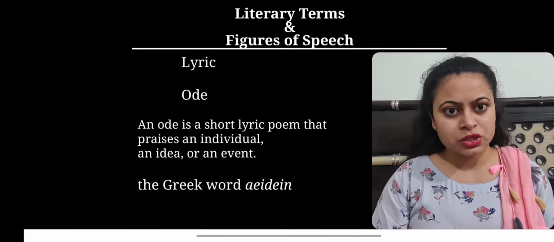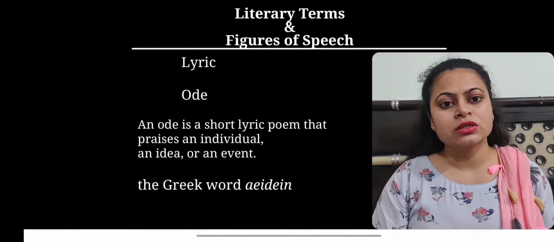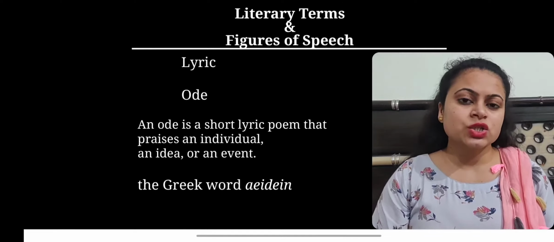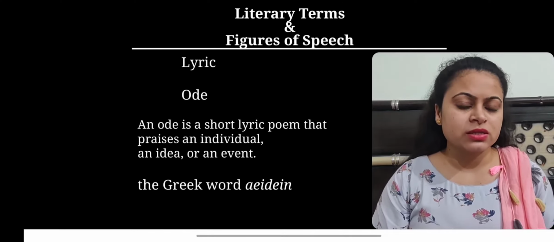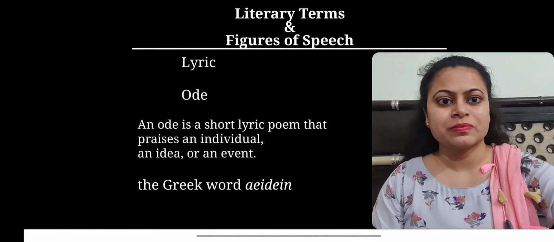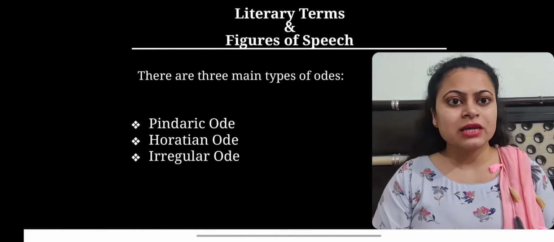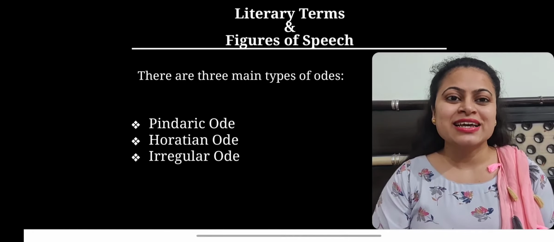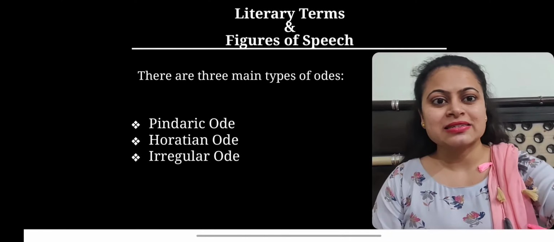If we see the origin of this word ode, then this word is derived from the Greek word aeidein, which means to sing or to chant. Generally, odes are serious poems which deal with subjects which are noble and dignified. There are three main types of odes, viz. Pindaric ode, Horatian ode and irregular ode. Let's discuss them one by one.